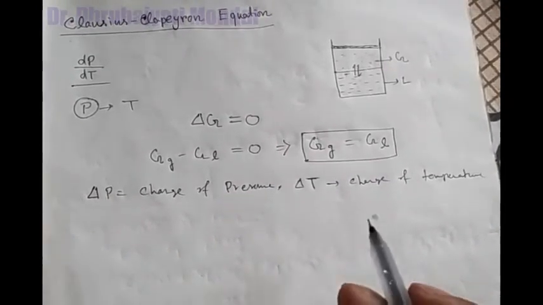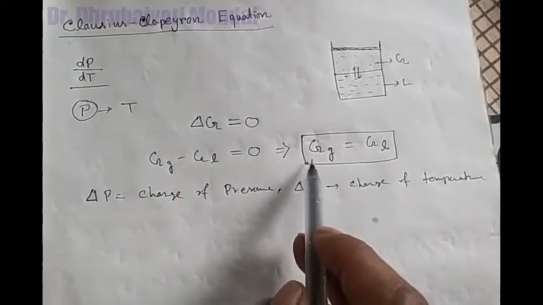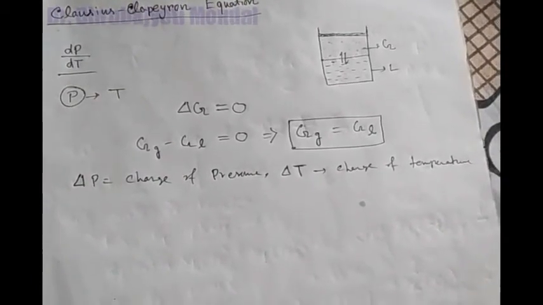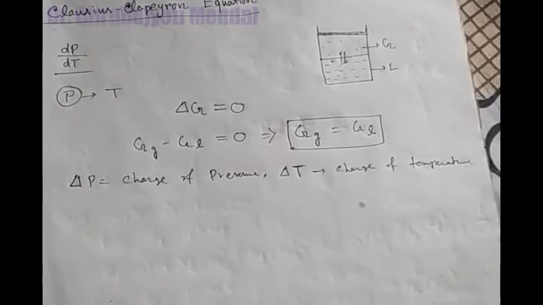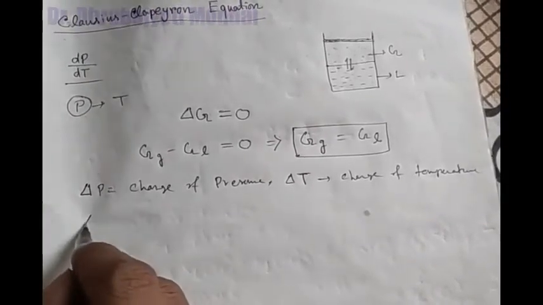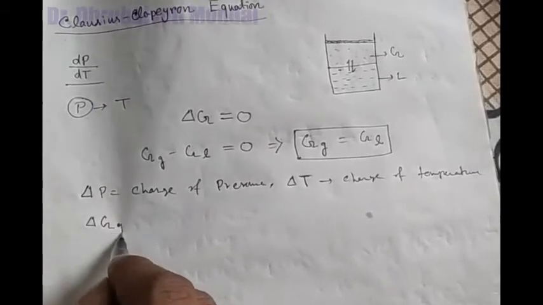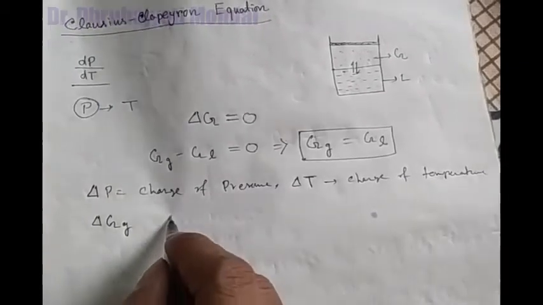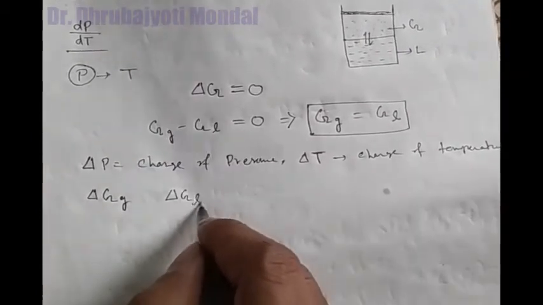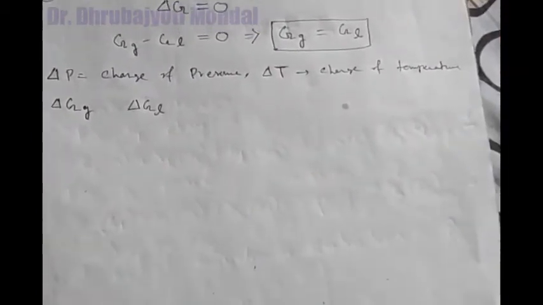So if you change the pressure, the temperature of the boiling point of the liquid also changes. Now the Gibbs free energy of the gaseous phase and of the liquid phase also change. Suppose the change of Gibbs free energy for the gaseous phase is delta Gg, and for the liquid phase is delta Gl.